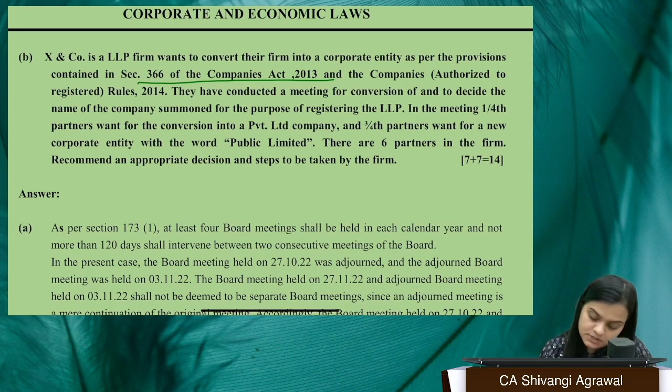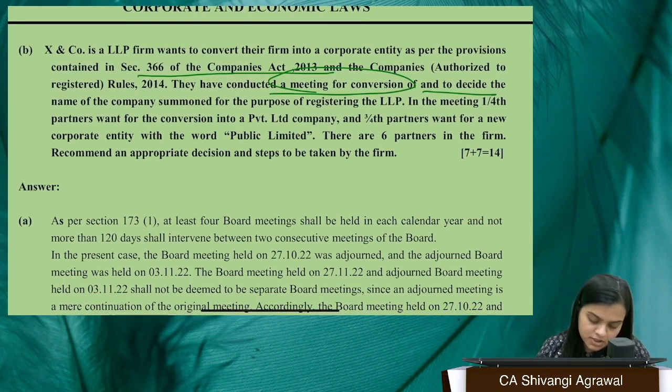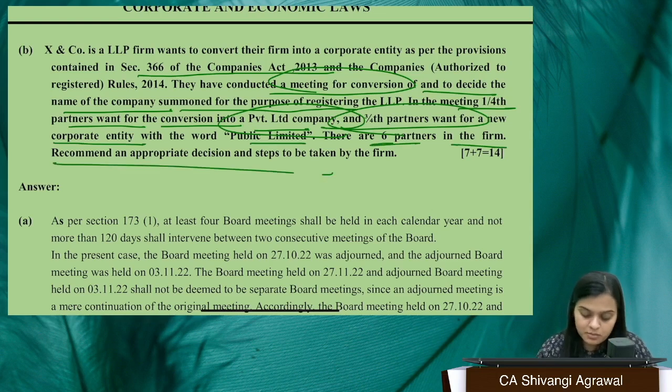Okay. So, an LLP has conducted a meeting for conversion and has decided the name of the company, summoned for the purpose of registering the LLP. In the meeting, 1/4 of the partners want conversion into a private limited company, and 3/4 of the partners want a new corporate entity with the word public limited. There are 6 partners in the firm. Recommend the appropriate decision and steps to be taken by the firm.